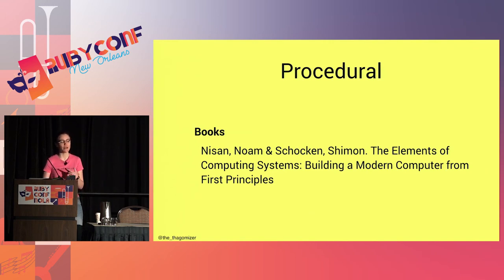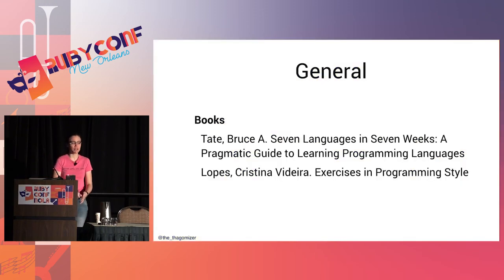The actual title of the book is The Elements of Computing Systems: Building a Modern Computer from First Principles. I highly recommend, if you don't understand how your wizard box works, you follow this book. You start with logic gates and you end up writing a very small version of Java, including the assembler, the machine code, and the VM underneath. It's awesome. And if you just like languages, Seven Languages in Seven Weeks is the classic. And then I also have, and it's actually in my bag, a book called Exercises in Programming Style, which is basically this talk, but in book form and better.